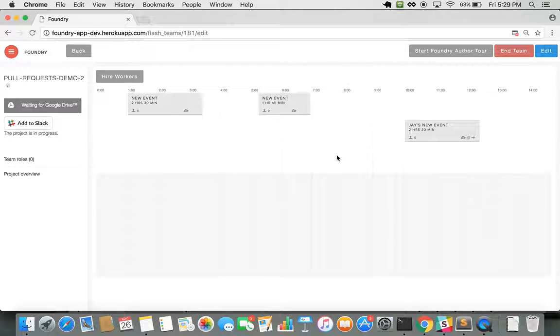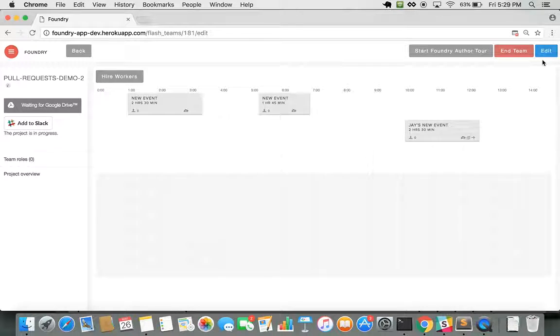Now, you cannot have both of these changes go into Foundry at the same time because a handoff is supposed to imply some sort of chronological ordering. And you cannot have a handoff from an event in the past to an event in the past. That doesn't make sense. So let's see who gets lucky. Let's simulate what these two different workers would do.